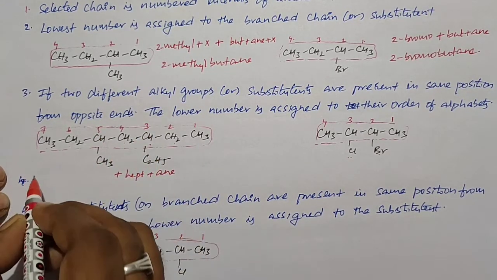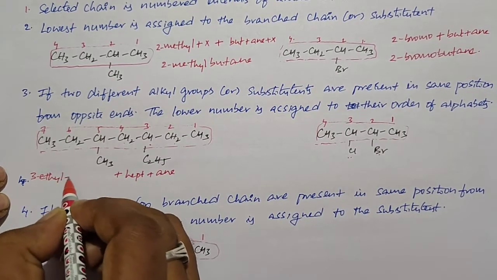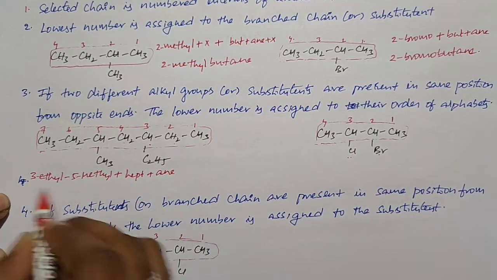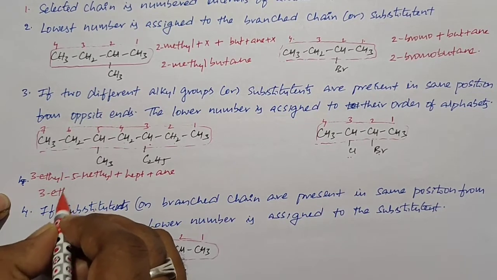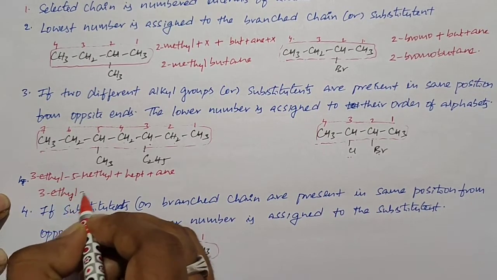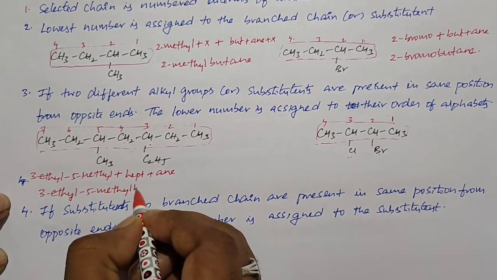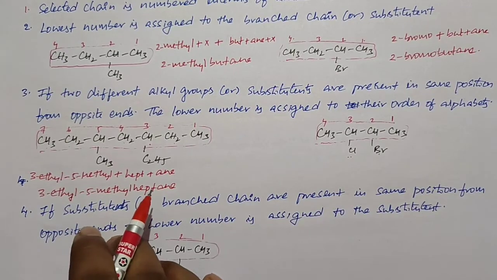Based on alphabetical order, first we write 3-ethyl, after that 5-methyl. Now write the name by adding all things. The name is 3-ethyl-5-methylheptane. Okay, this is the name of the organic compound.